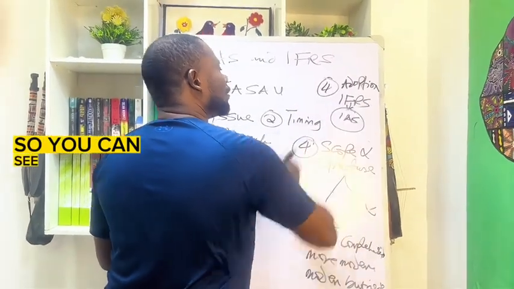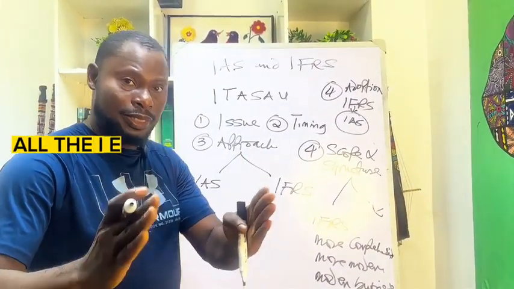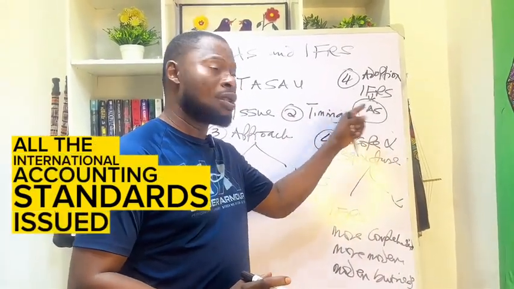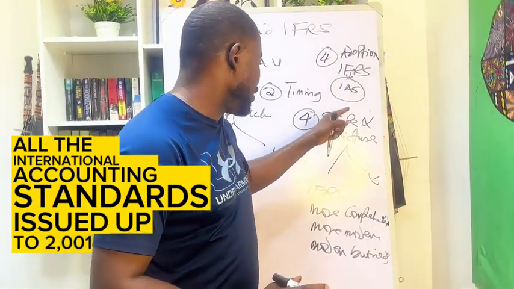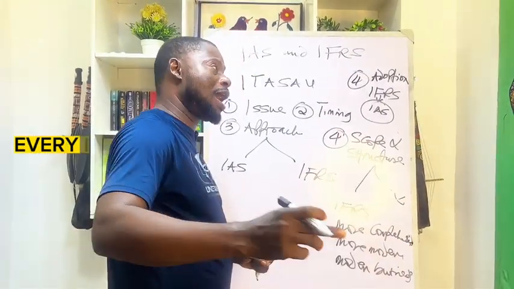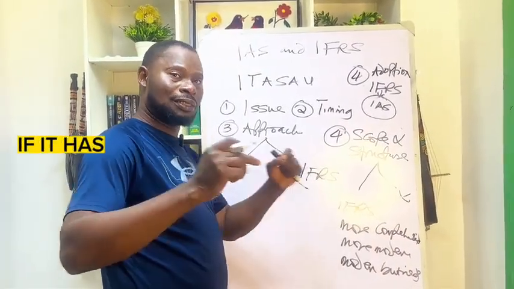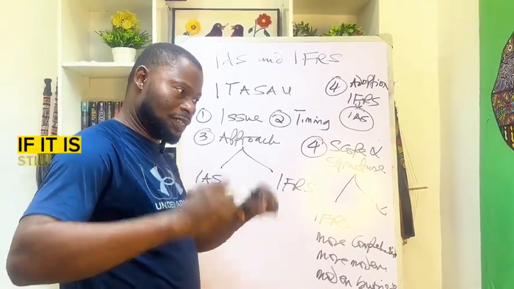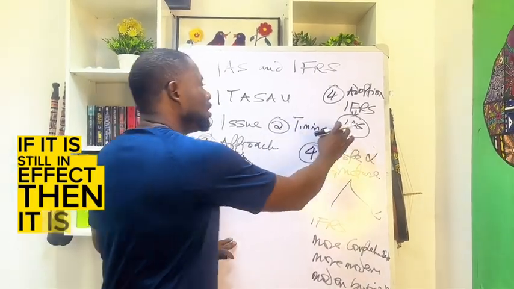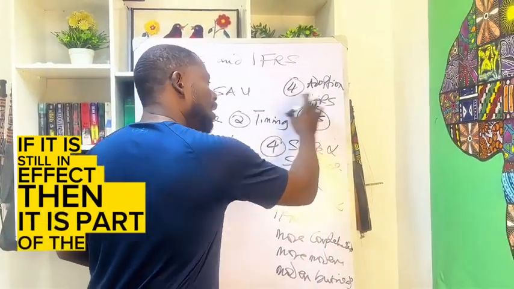All the International Accounting Standards issued up to 2001, from when we began to have the IFRSs. Every IAS that existed, if it has not been superseded, if it is still in practice, if it is still in effect, then it is part of the IFRS.